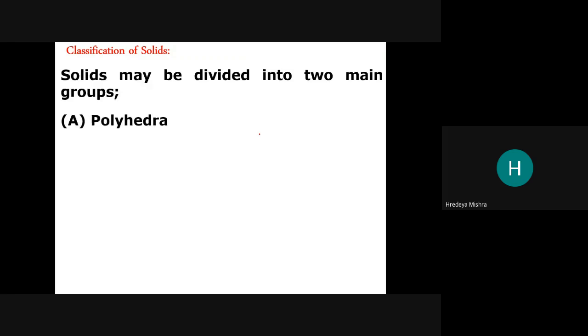Now, classification of solids. Solids may be divided into two main groups: polyhedra and solids of revolution.